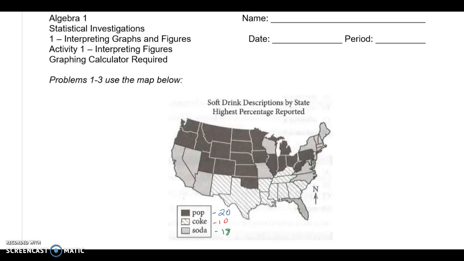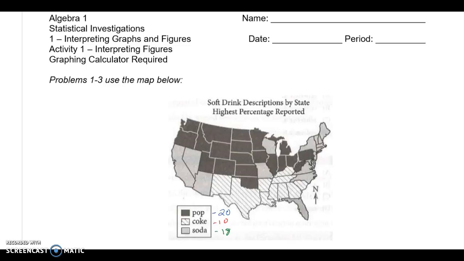In our first section, we're covering how to interpret graphs and figures. Since this is such a critical section, we're going to break this apart into 3 different videos. In the first one, we're going to look at interpreting figures. In the second one, graphs, mostly line graphs. And then the third one, we're going to look specifically at interpreting bar graphs.